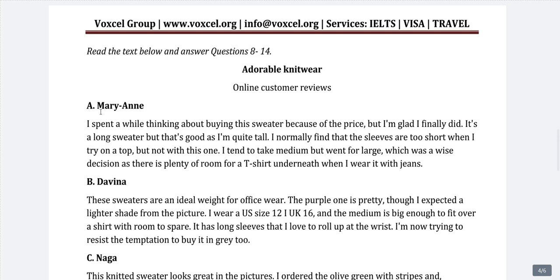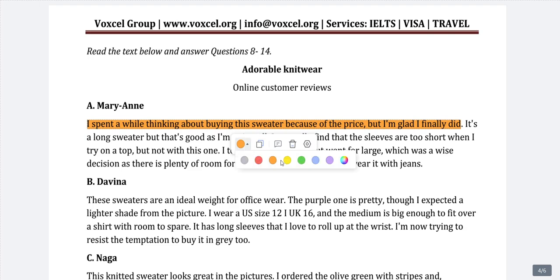First question, A, Mary Ann. I spent a while thinking about buying this sweater because of the price, but I am glad I finally did. So what is he or she saying? She's saying that she spent a while, meaning she spent some time thinking about this sweater because of the price, but she is glad she finally did this particular thing.